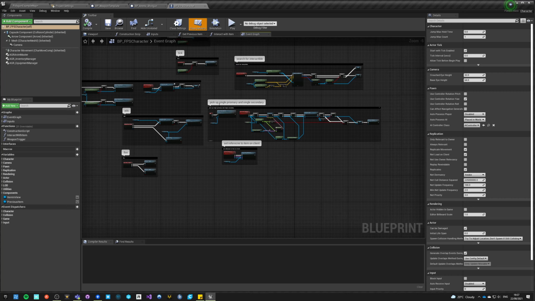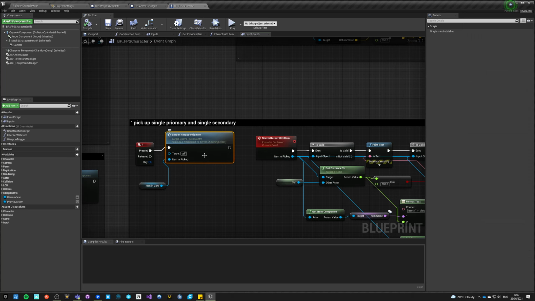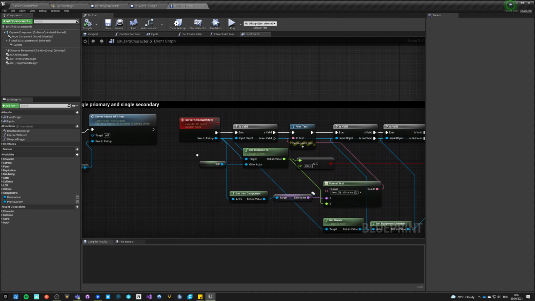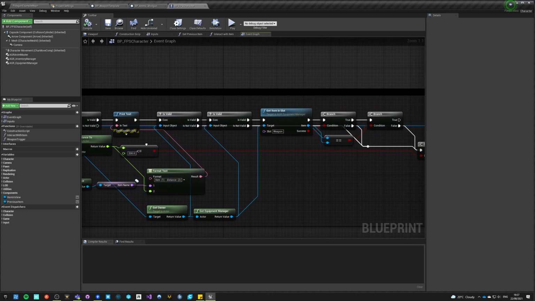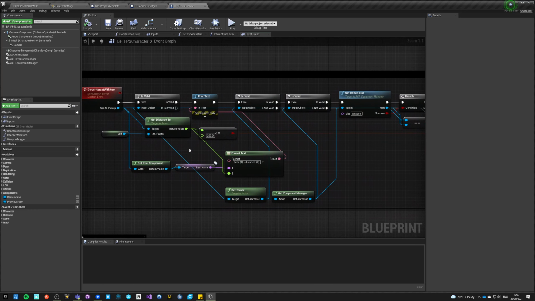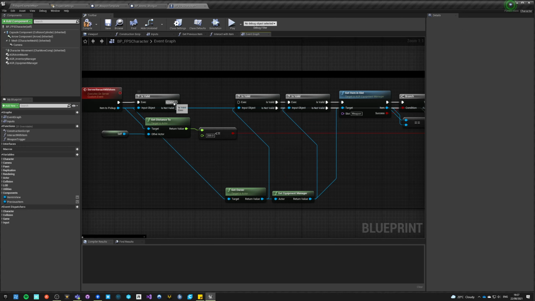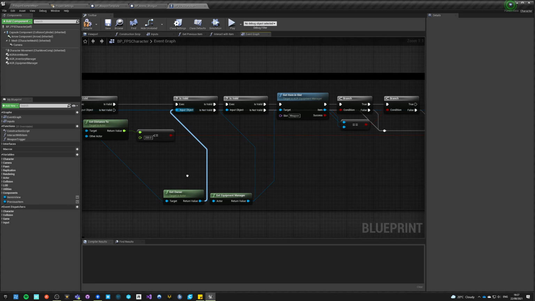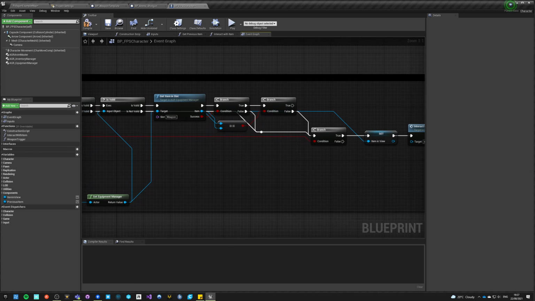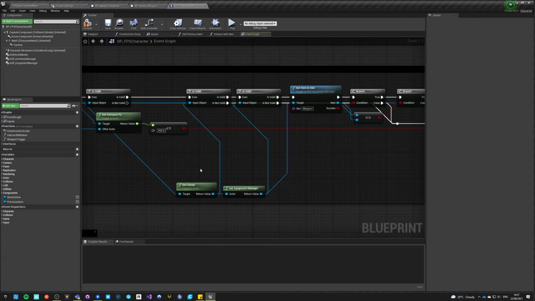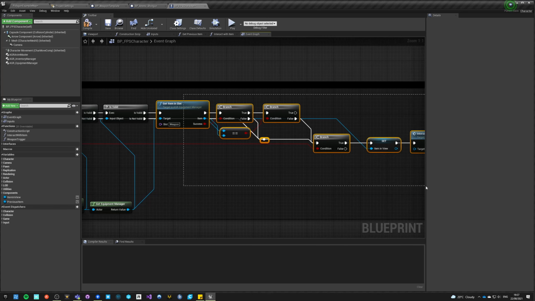So when we have this pickup, single primary, single secondary. Okay, so it's the server interaction. Item to pick up, get distance, yes. We don't really need all this anymore. We know it's working. Okay, so we need to know if this item is a weapon, we want to do this.